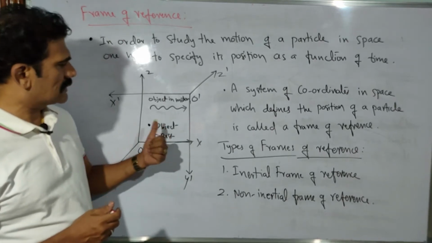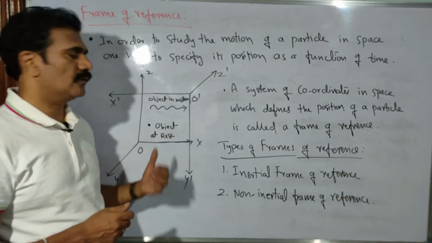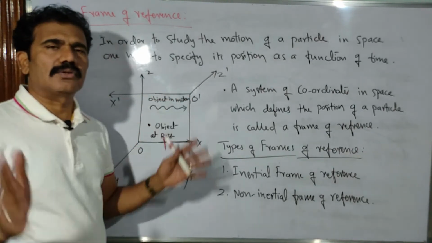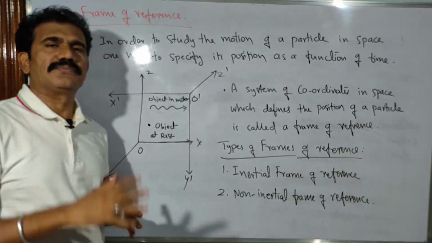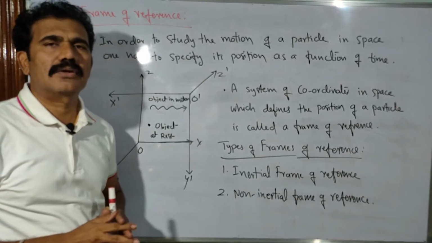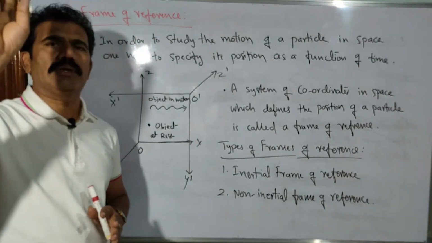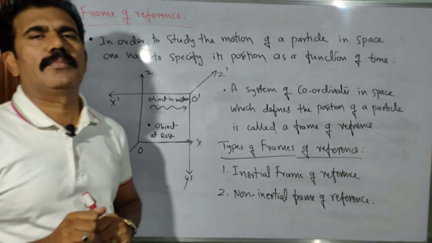So for this example, object at rest. I will give an example. Let us say you have a room like this. In that room we have a bulb. It is fixed to the ceiling in a particular position. Is it moving? No, it is not moving. So how do you measure the position of that bulb?